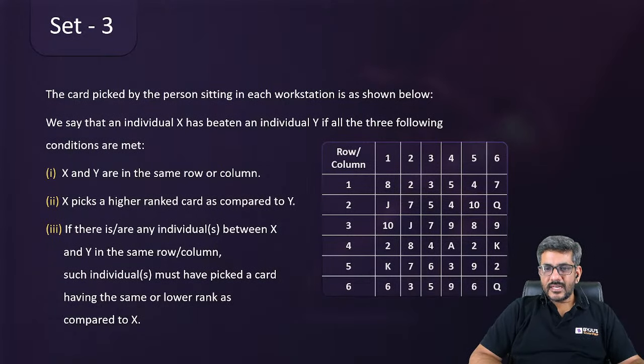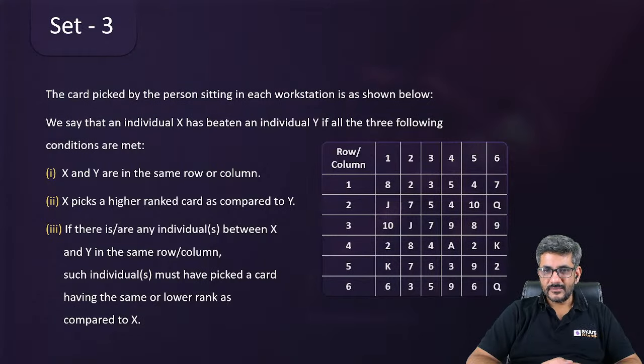This set is similar to the CAT previous year set. That's absolutely correct, Ayushi. There is such a set that appeared in CAT before. So let's try to replicate that set. The information in the grid is part of the question.